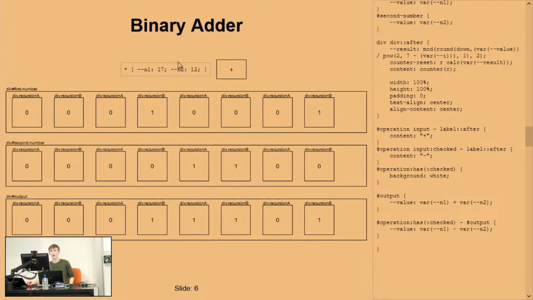So now, hopefully, in the moment of truth, we should get 5. And we get 5! I'm going to leave this adder right here.